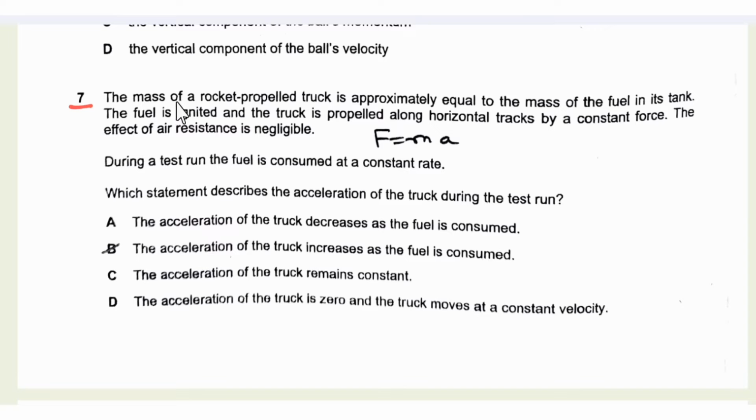Question number 7. The mass of a rocket propelled truck is approximately equal to the mass of fuel in the truck. So suppose this is the truck and the mass of the truck is same as the mass of fuel inside the truck. Now as the fuel is ignited, the fuel is being used, and so the mass of the fuel decreases. So the mass of fuel decreases and the mass of the truck is constant. Then as the fuel is ignited, the truck is propelled along the horizontal track by a constant force, and the effect of air resistance is negligible.